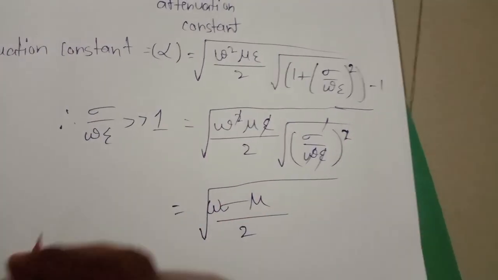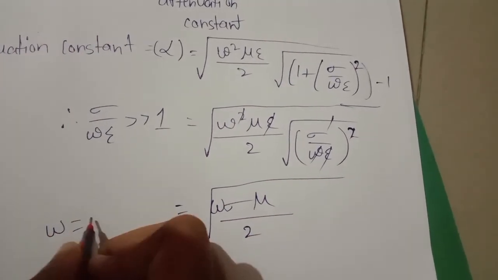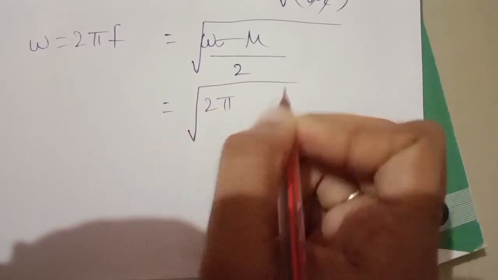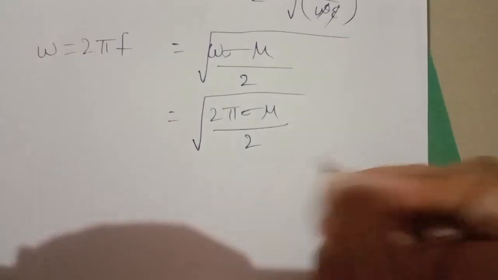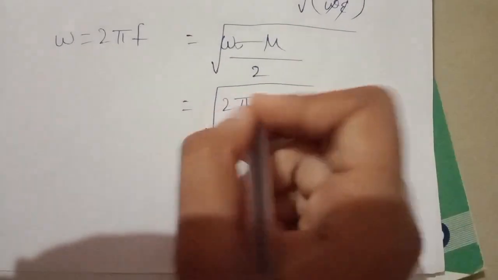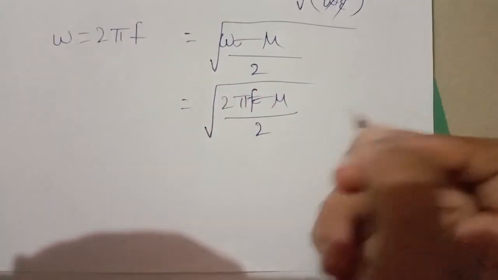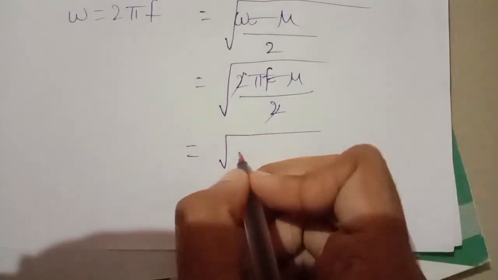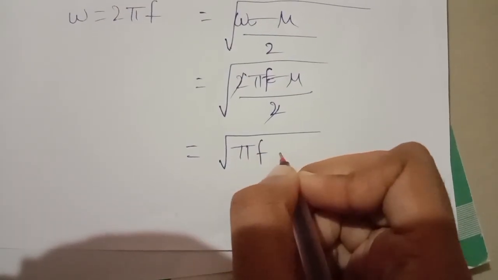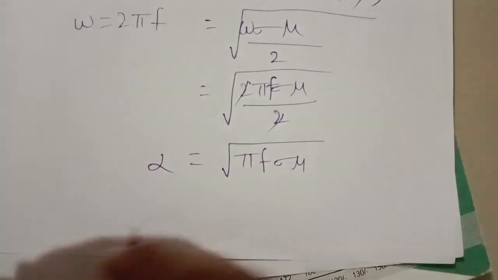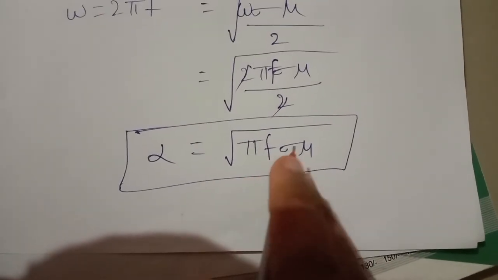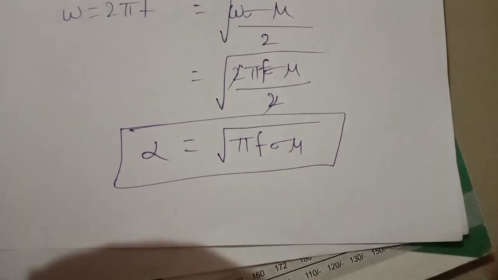We write omega as 2 pi f, so 2 pi f sigma mu by 2. Here the 2 will cancel. So finally the attenuation constant is equal to root of pi f sigma mu.